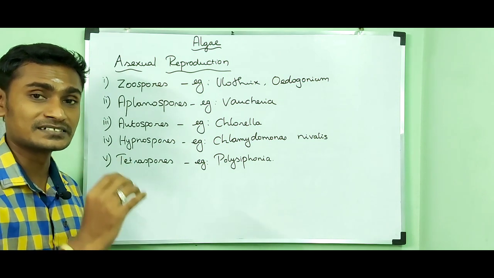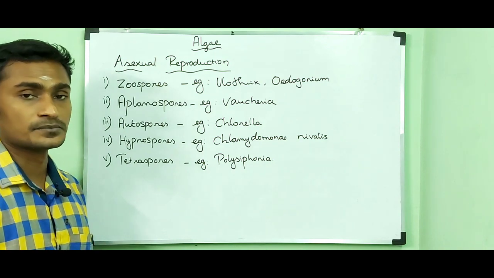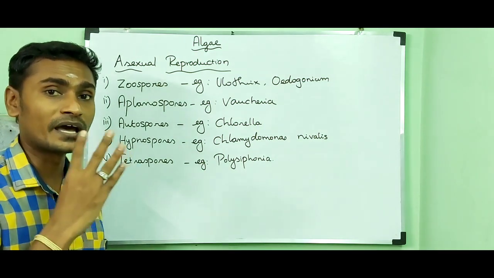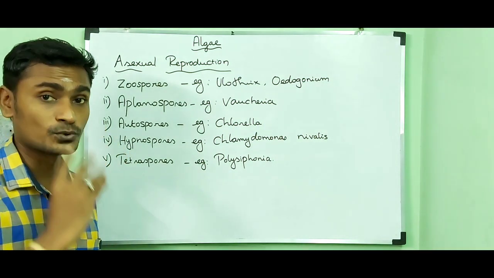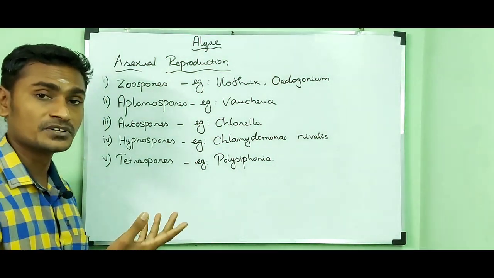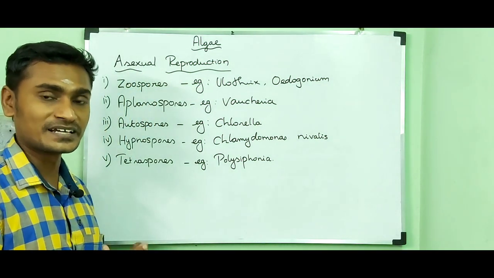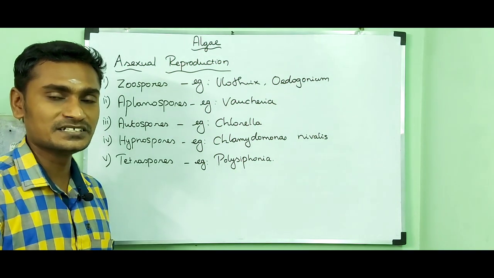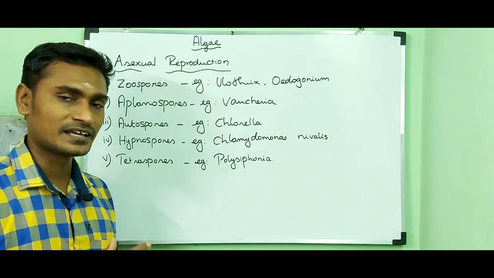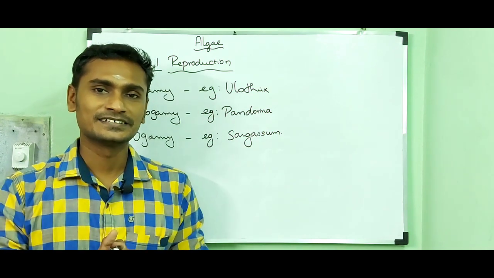Then the last one is tetraspores. Tetraspores means the thallus contains a diploid nucleus in the tetrasporangium. That diploid nucleus undergoes meiosis and produces 4 haploid nuclei and 4 haploid spores. Those spores are called tetraspores and they can develop into a new young one. Example, Polysiphonia. So that's all about asexual reproduction in algae. Then I'm going to tell you about sexual reproduction in algae, the final topic.